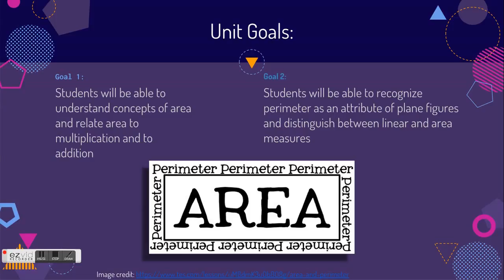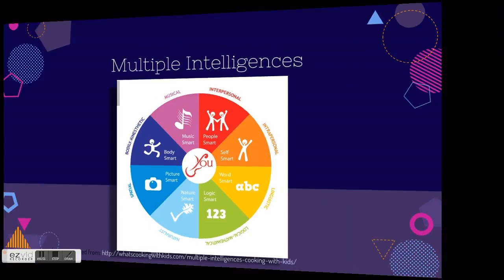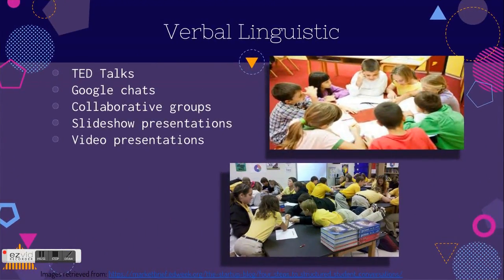This unit plan includes lessons that meet the needs of each of the multiple intelligences. The multiple intelligences are verbal linguistic, where students prefer to speak and write and listen; logical mathematical, where students like to find patterns and make calculations; spatial intelligence, where students like to represent ideas visually; bodily kinesthetic, where students like to be physically moving; musical intelligence, where students like to listen, sing, play an instrument; interpersonal, where students like to listen to other people and work with other people; intrapersonal, where students like to work by themselves and learn by themselves; and naturalist intelligence, where students like to identify and classify living things and natural objects.